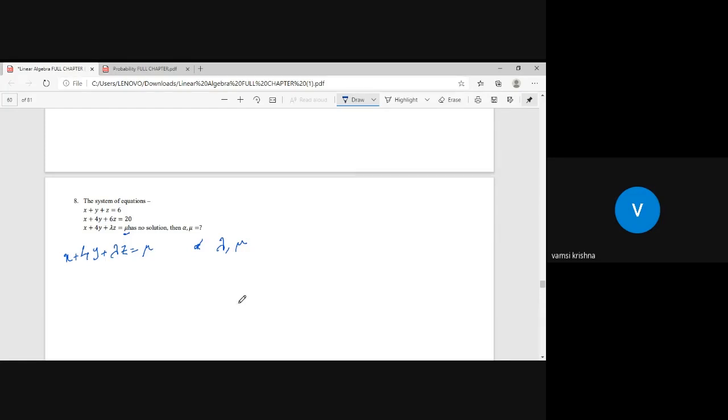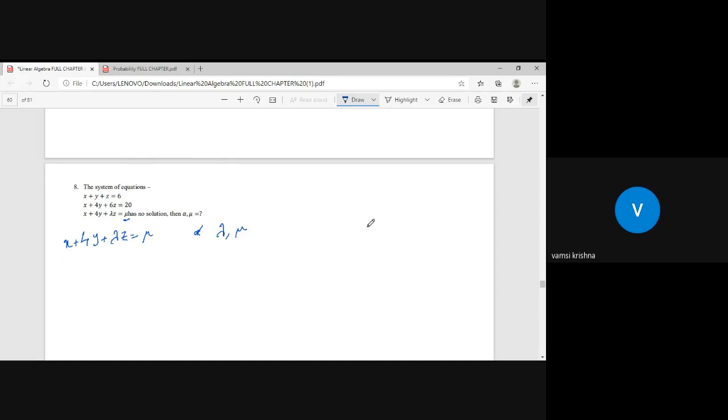x plus y plus z equals 6, and x plus 4y plus 6z equals 20, and x plus 4y plus lambda z equals mu. The system has no solution. Then find the value of lambda and mu. That's the question.